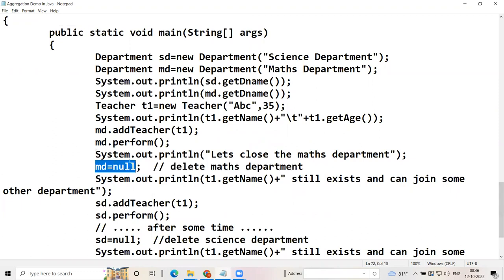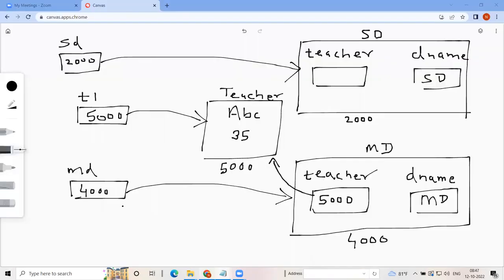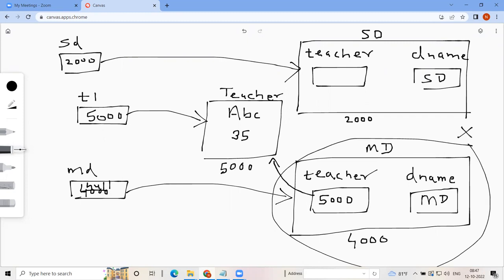md is equal to null. Now, when you say md is equal to null, what will happen? 4,000 will go, null will come, and this object will be marked for garbage collection, right? That means we have closed the department. In a real life scenario, we have closed the department. But what about the teacher? Will the teacher be destroyed? No, the teacher will not be destroyed.